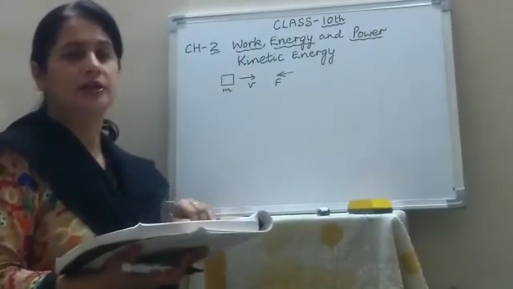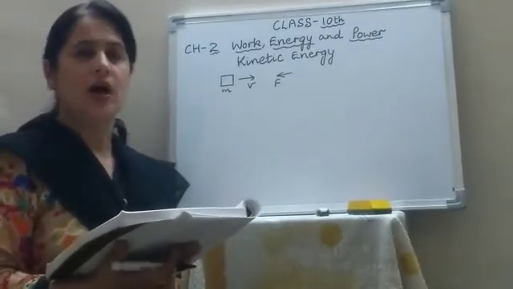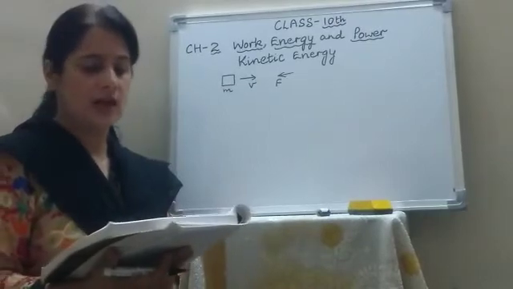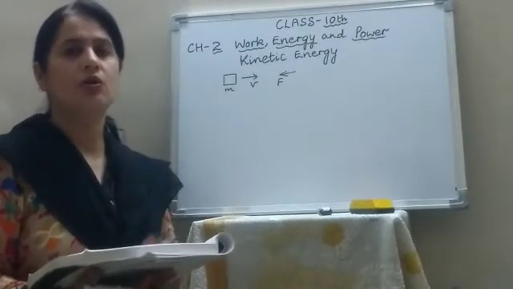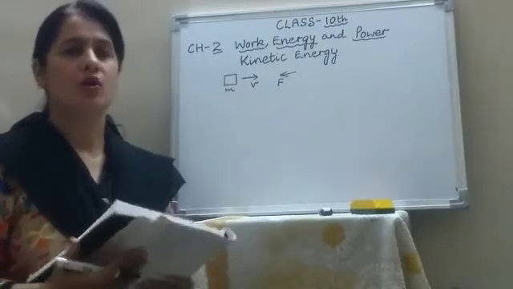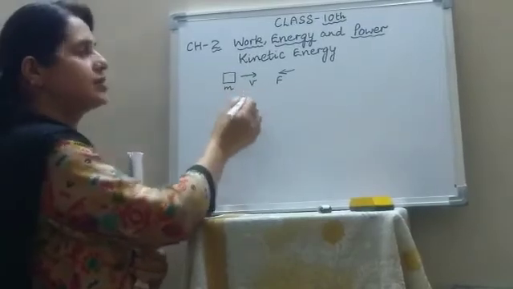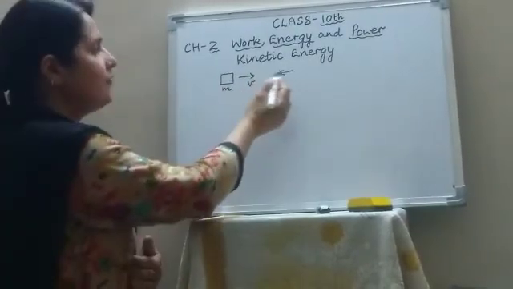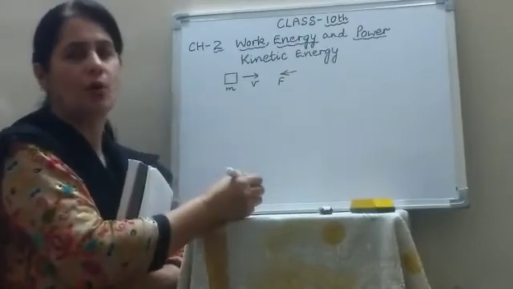The kinetic energy possessed by a moving body is equal to the amount of work which the moving body can do before coming to rest. So, suppose a body of mass m is moving with a velocity v and we apply a retarding force to stop the body.